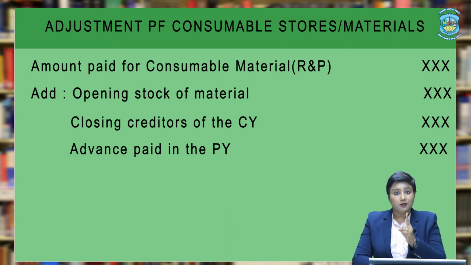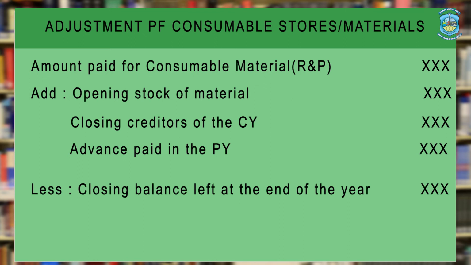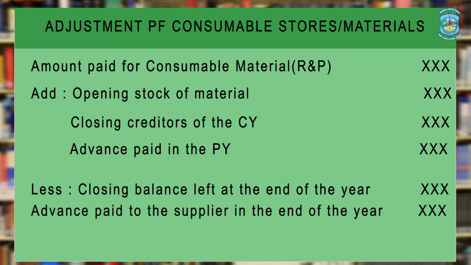So, therefore, the first thing you will deduct will be the closing balance of the material left in the end of the year. Now this is an expense which will be incurred in the next year, therefore it has to be deducted from the current year's amount. The second thing which will be deducted is the advance paid to the supplier in the end of the year.